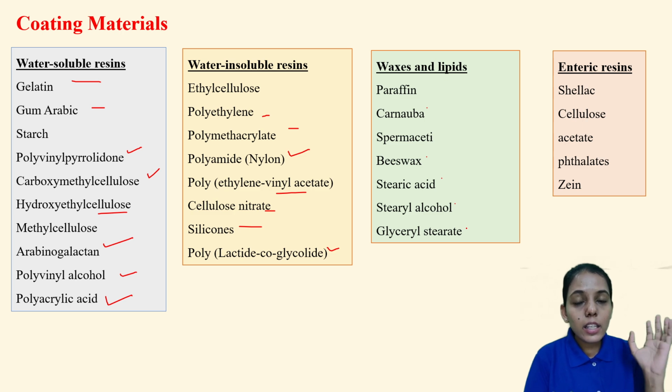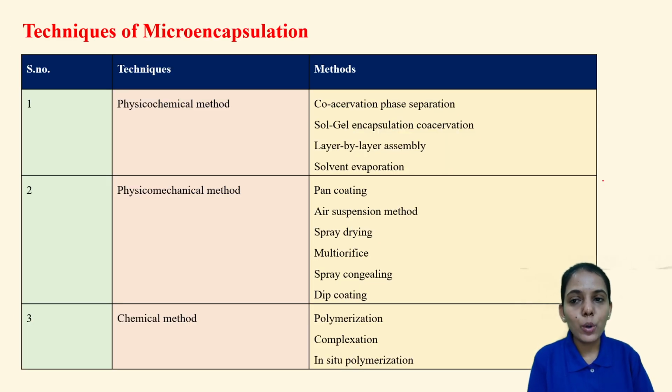Enteric means it will release its content into the intestine. It will protect from the gastrointestinal fluid, that is hydrochloric acid, but it will release its content into the intestine, so that is shellac. Cellulose, you might have heard about cellulose acetate phthalate, so that is CAP. Phthalates, cellulose acetate phthalates and zein. So these are the different enteric resins which are used in the capsule material.